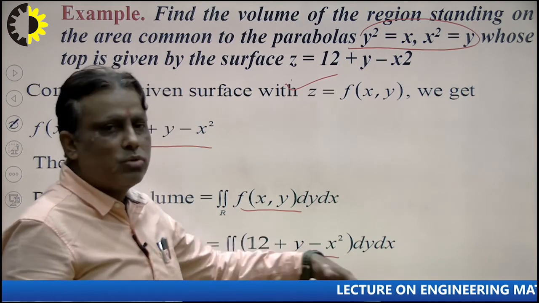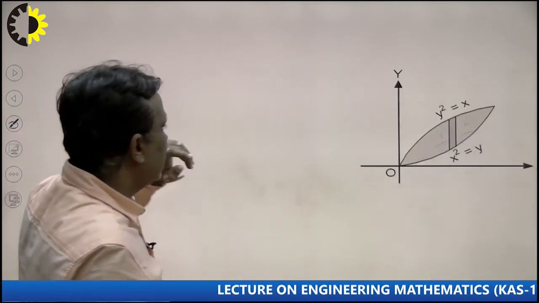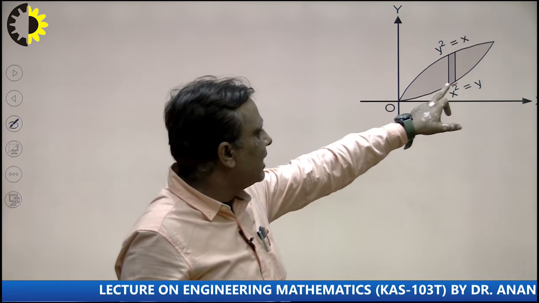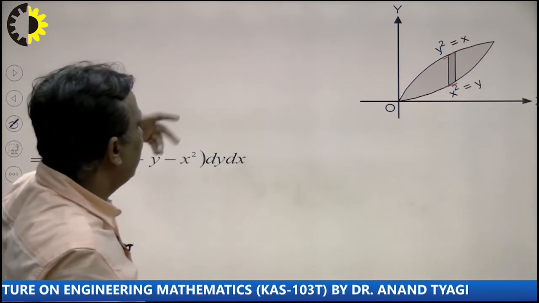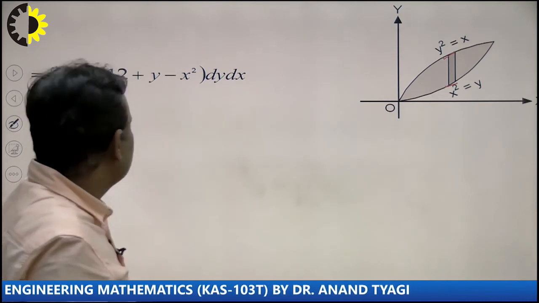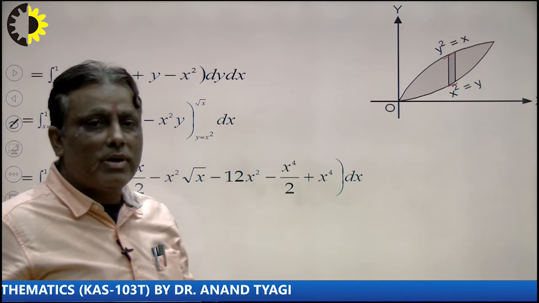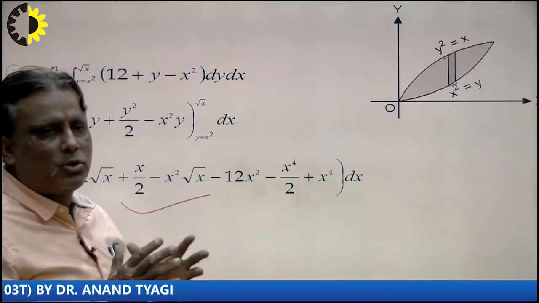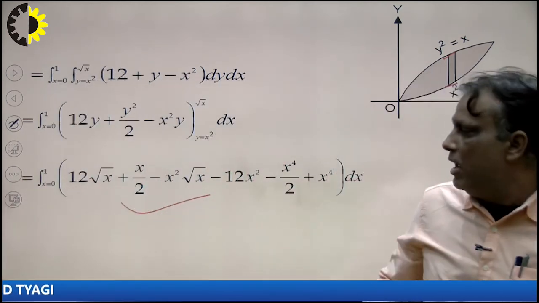And how to take the limits: the limits will be parallel to the y axis as well as the x axis. We see here the limit is parallel to the y axis, so the lower limit we calculate from this diagram and the upper limit will be calculated from this diagram. Upper limit minus lower limit, and the variable is x here.